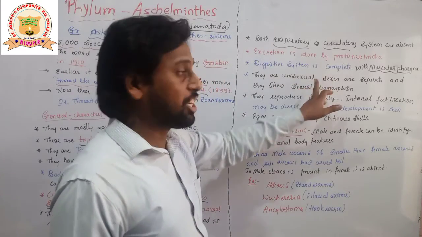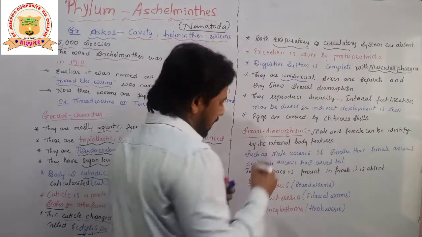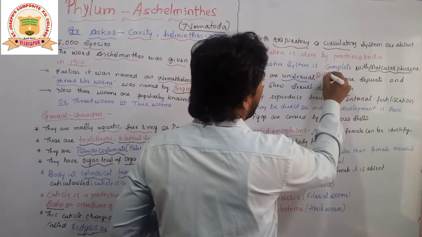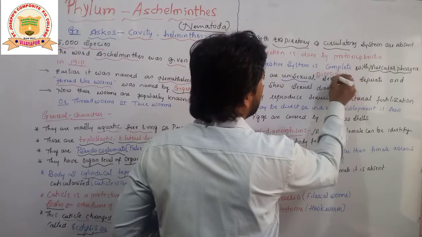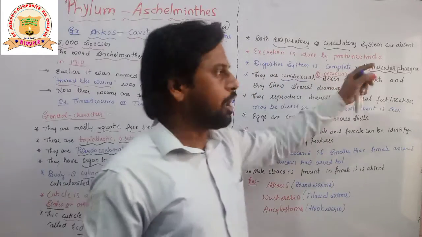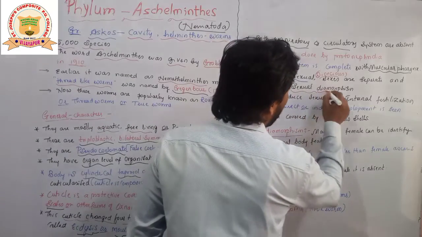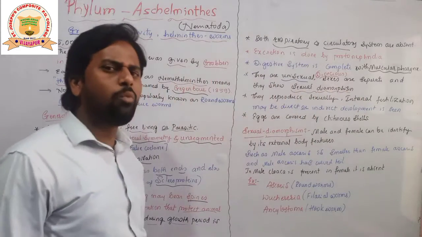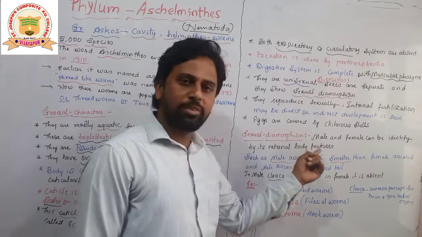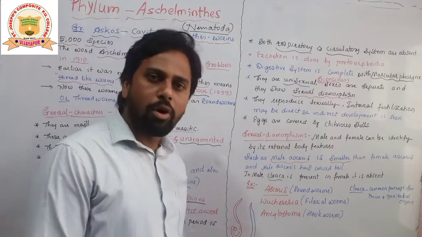They are all unisexual, remember this. Unisexual, the another word we use here for unisexual, that is dioecious. Dioecious means they are single sex animals. Sexes are completely separate and they show sexual dimorphism. What exactly does the word sexual dimorphism mean? Okay, see here. Sexual dimorphism is nothing but male and female can be identified by external body features.